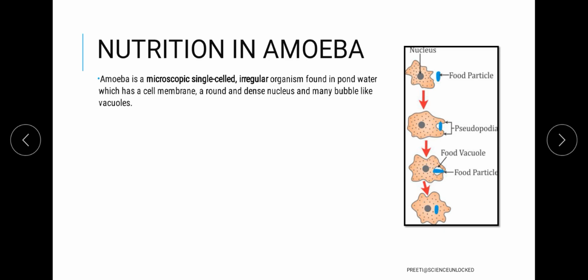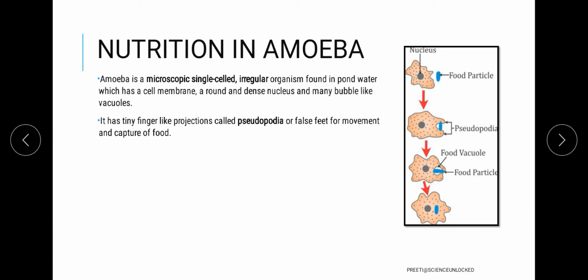Now, how exactly does the amoeba take food from the environment? It is done with the help of pseudopodia. These are actually false feet; pseudo means false, podia means feet or legs. These are simply extensions of the cell membrane, and they are temporary extensions.